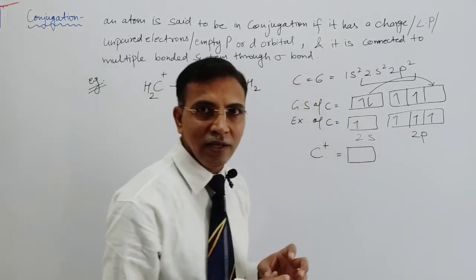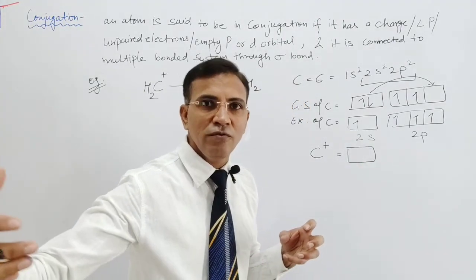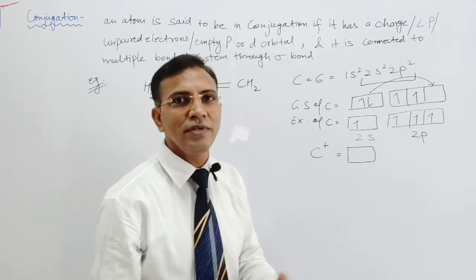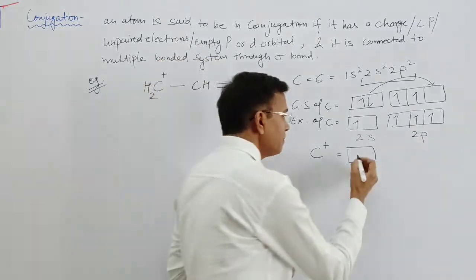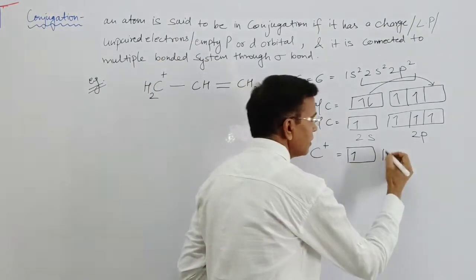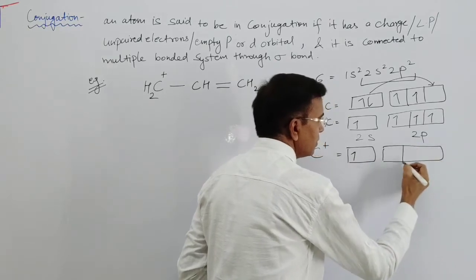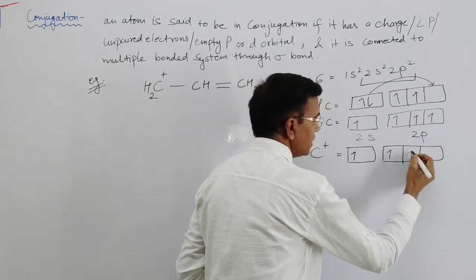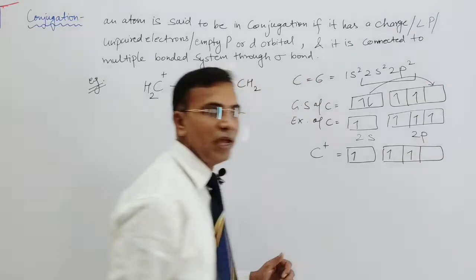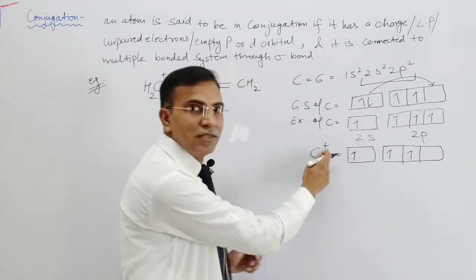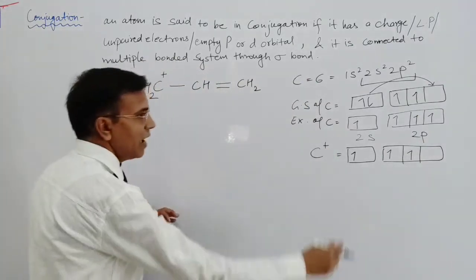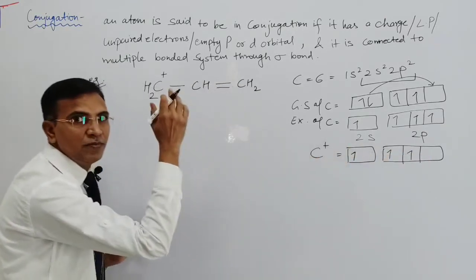That depends on which axis the other atom comes along, px, py or pz. So one electron is eliminated, and that becomes C positive. So here an empty orbital is there on the C positive atom.